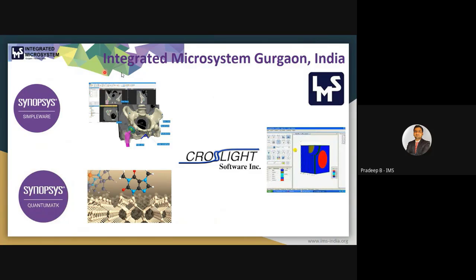Simpleware is very useful in the biomedical image processing domain, and Quantum ATK is for material and device simulation. If we are in nanomaterials and devices, for CNT, there are so many things; in this we basically deal with nanomaterials. And the Crosslight software we can use for MOSFET microelectronics devices. Okay, so we will not discuss Crosslight.